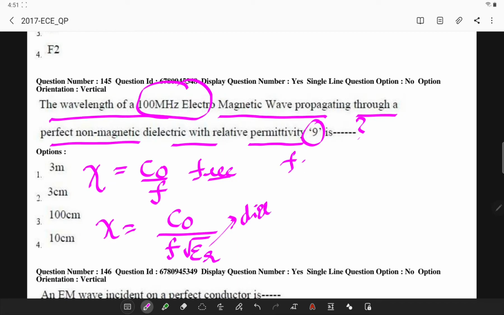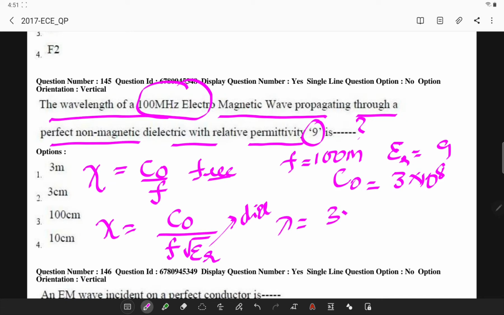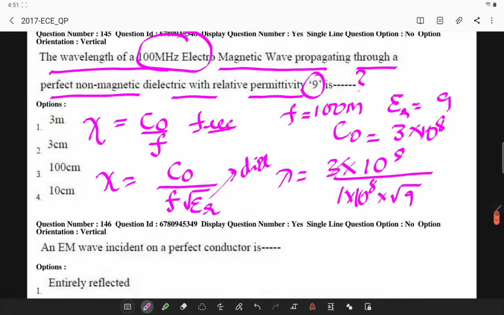Now given f is equal to 100 megahertz, epsilon r is 9, and c, which is the velocity of light, is 3 into 10 power 8. If I substitute it, lambda will be 3 into 10 power 8 meters per second divided by f, which is 100 megahertz, I can write mega as 10 power 8, into root over 9. So 3 and 3 get cancelled. I will simply get lambda is equal to 1 meter. 1 meter is simply 100 centimeters.